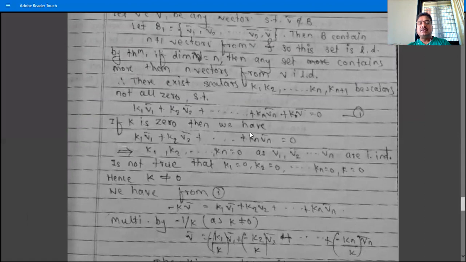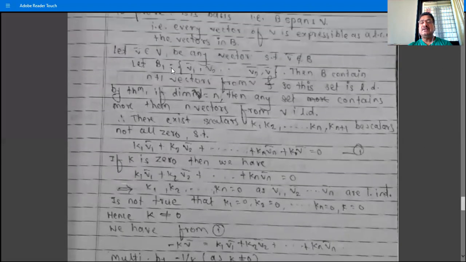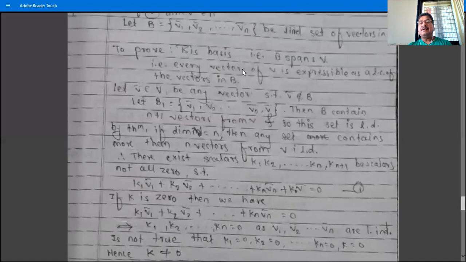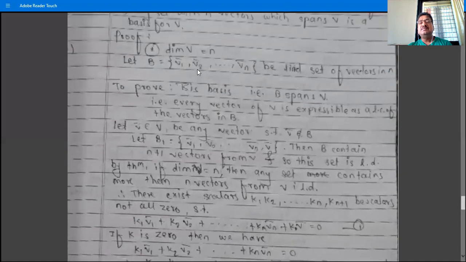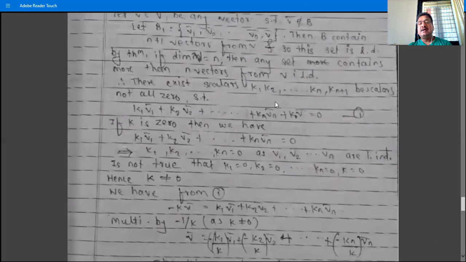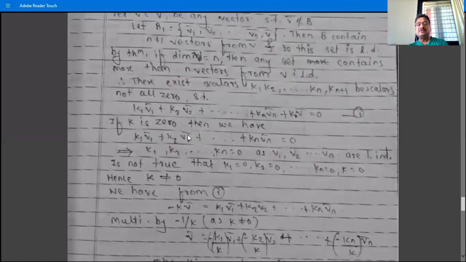So if K is 0, then what happens? If K is 0, then we have K1 V1 plus K2 V2 plus ... plus Kn Vn is equal to 0, and the set V1, V2, ..., Vn is linearly independent by our assumption. Therefore this equation implies K1, K2, ..., Kn are all equal to 0.